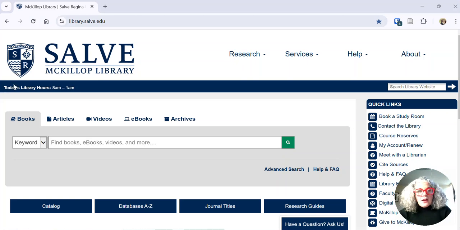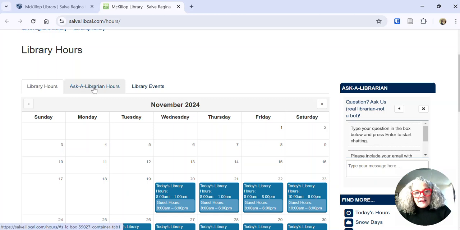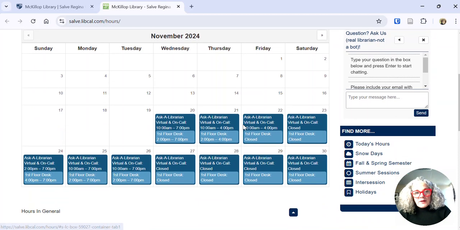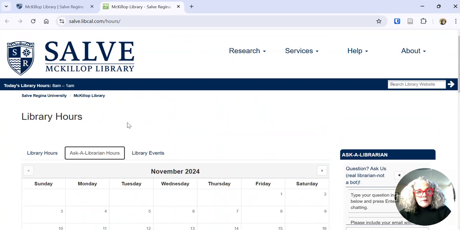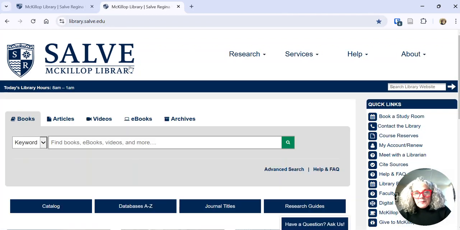First of all, our library services are available all the hours the library is open. You can click on this to see our monthly hours and the Ask a Librarian tab to see when the reference librarians are available. Mostly during the weekdays, it's 10 to 7 p.m., except for Fridays when we end at 4. Back to the library's homepage, which you can get to by clicking on the top logo.